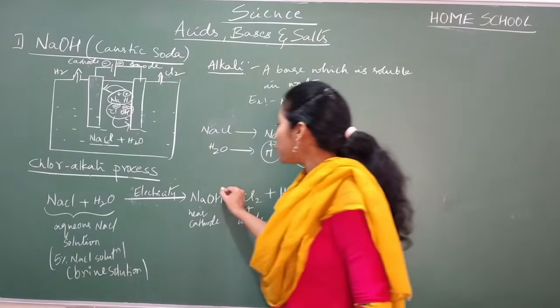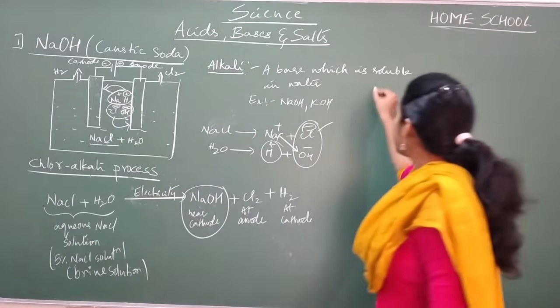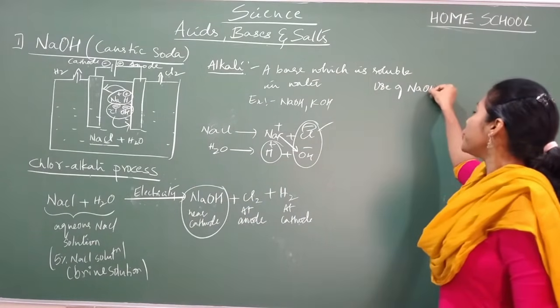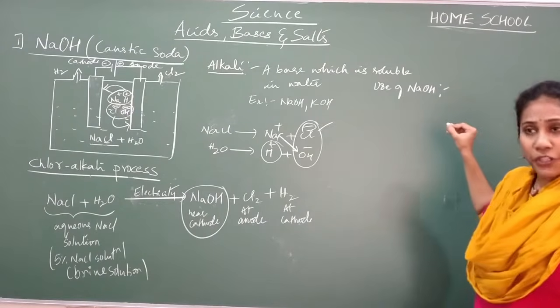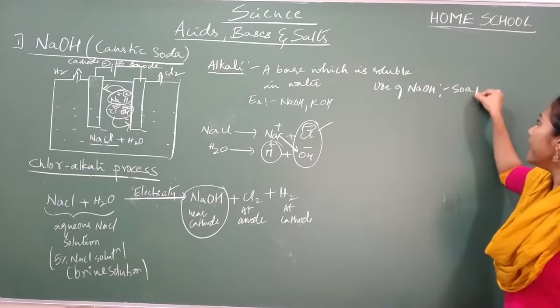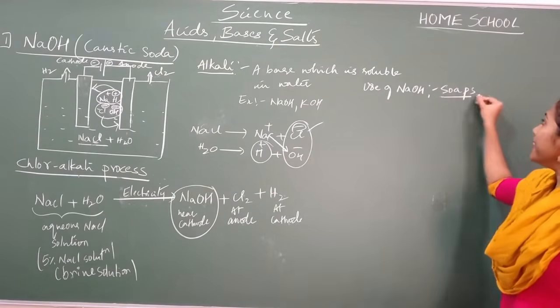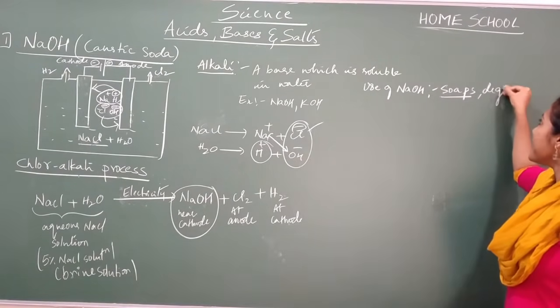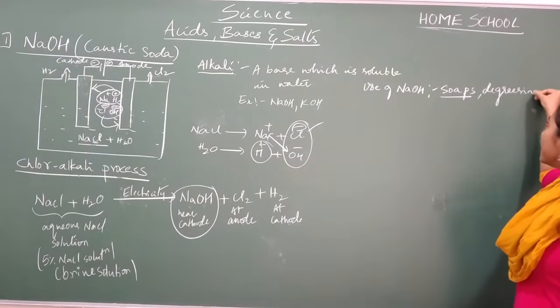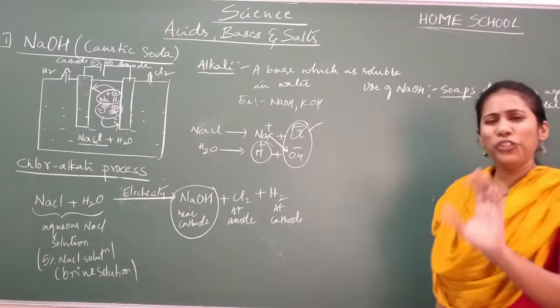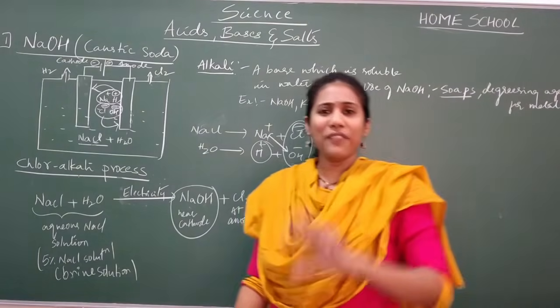And now you should also remember the uses. Uses of NaOH. Where is NaOH used? NaOH is used to make soaps. In the soap industry NaOH is used. And also it is used as a degreasing agent for metals. To degrease the metals NaOH is used. Two uses you have to remember for every compound.